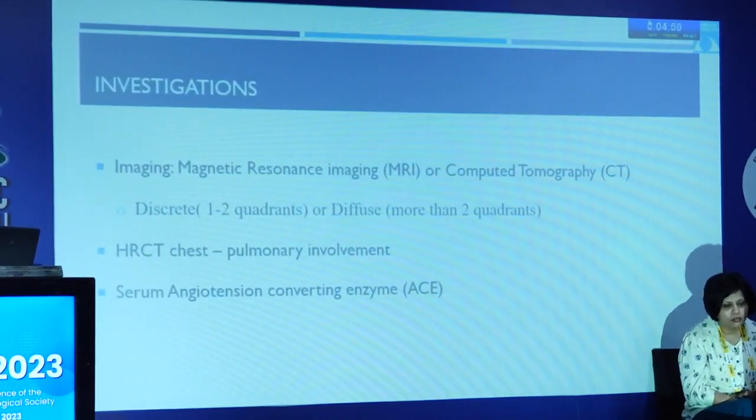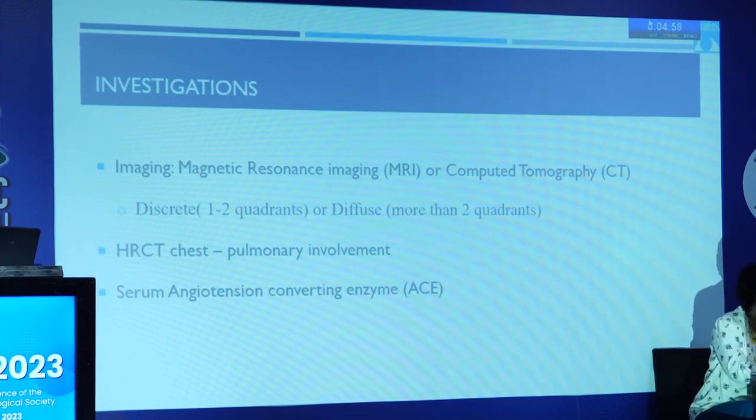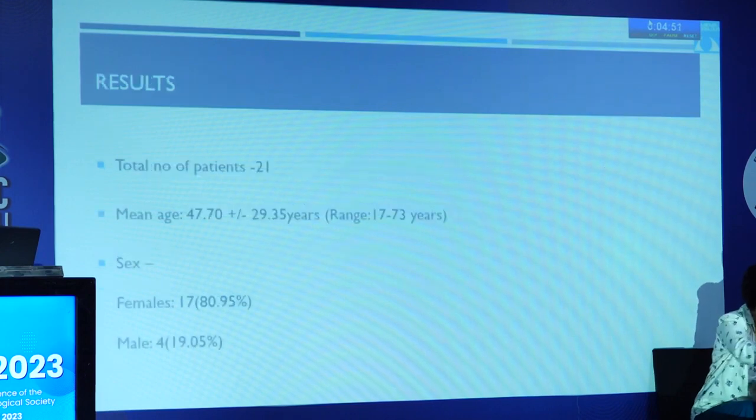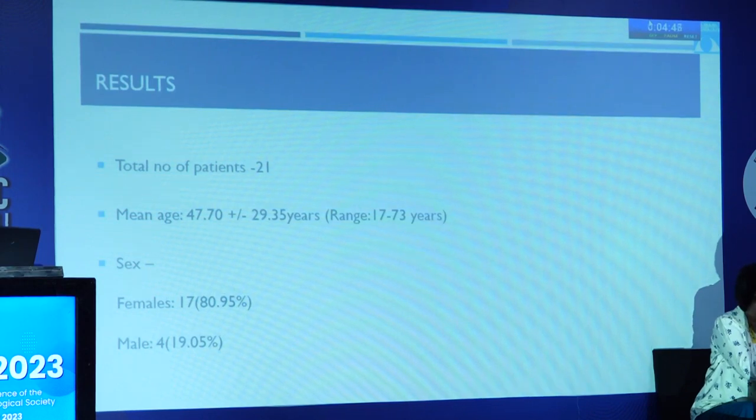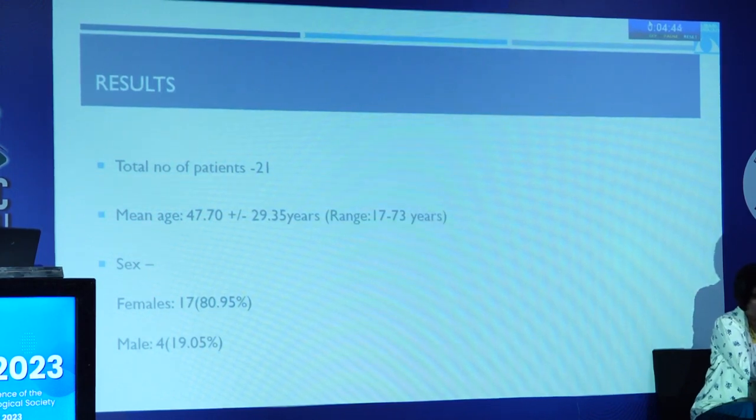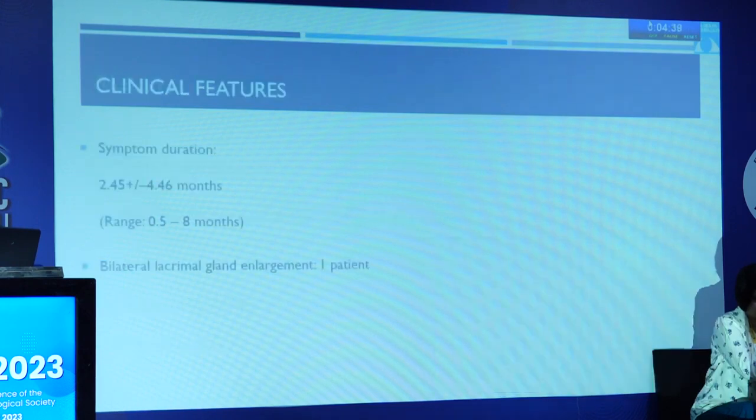All patients underwent imaging either in the form of an MRI or CT. HRCT tests were done for all patients once histopathology confirmed sarcoid, and serum ACE levels were done. So our study included 21 patients with a mean age of 47.7 years. We saw that we had a female preponderance, as is seen in literature. Right and left eye were equally involved, but 5 patients had a bilateral involvement.